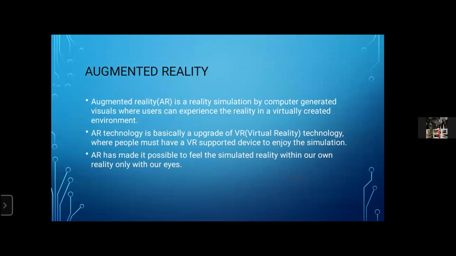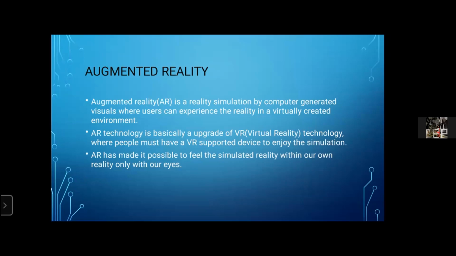AR technology is a shift from the earlier technology version of virtual reality. Both VR and AR are anticipated to be disruptive technologies with applications not only in entertainment but also business and education.